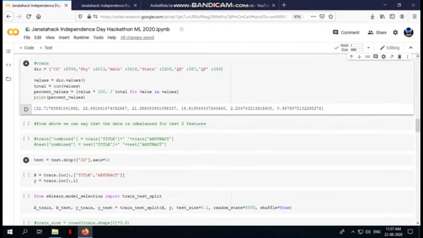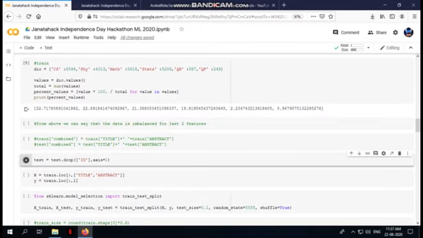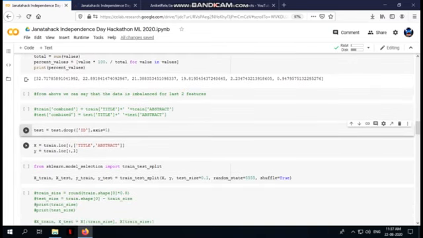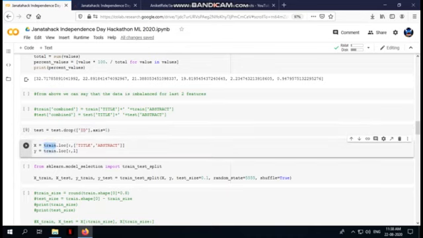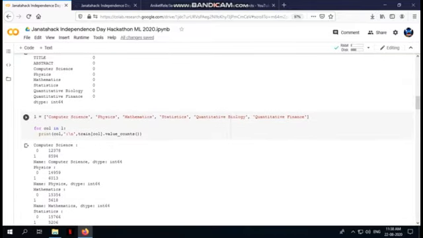What we'll do is first of all process all the data, and we'll remove the ID column from test. We will create our x and y variables. In x we are going to select from train only two columns, that is title and abstract, and in y we are going to select all the dependent variables which I had saved in list L above, that is computer science, physics and all those 6 labels.